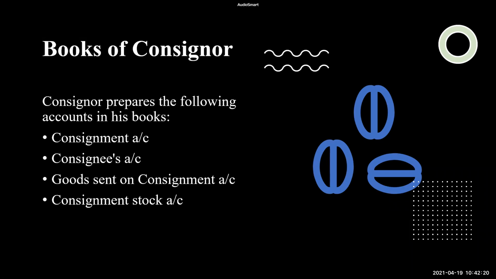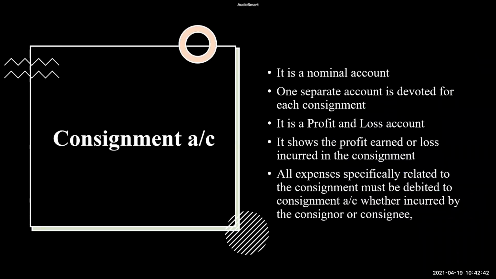Now what will the consignor do? Consignor will prepare these 4 accounts in his books. And what are these accounts? Consignment account, consignee's account, goods sent on consignment account, and the consignment stock account. So we will see what each one of them is. First, coming to consignment account, consignment is a nominal account.